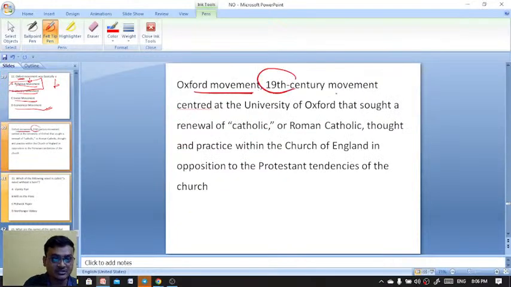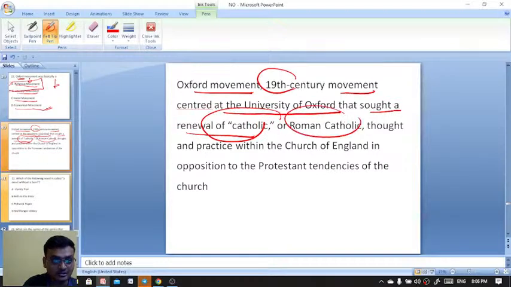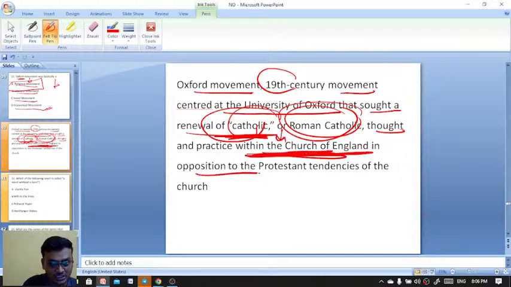The Oxford movement, a 19th century movement centered at the University of Oxford, sought a renewal of Catholic and Roman Catholic thought and practice within the Church of England, in opposition to the Protestant tendencies of the Church.